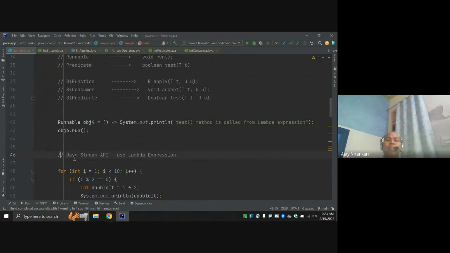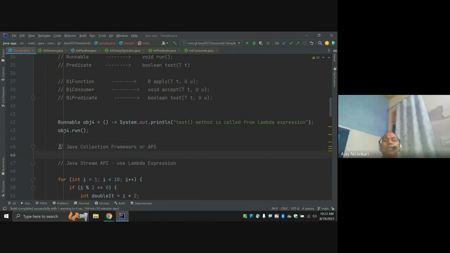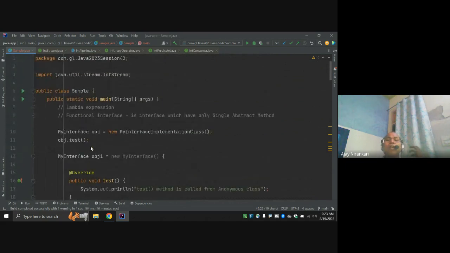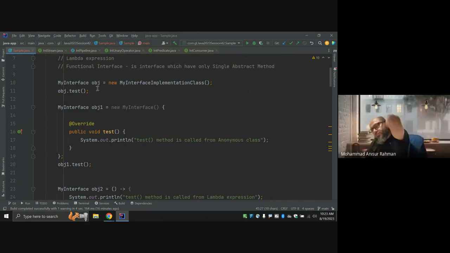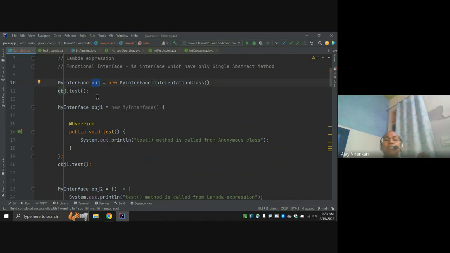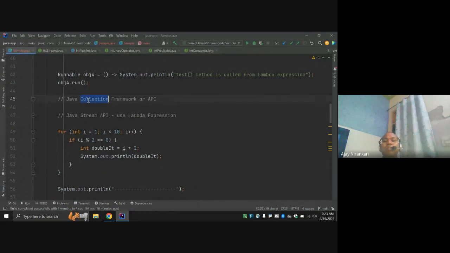You can say either. So till now we know how to create the class, how to create the object, how to call the method, right? What happens if we have created the employee class and 10 employees? Where am I going to store them? So for that we are going to understand the Java collections.